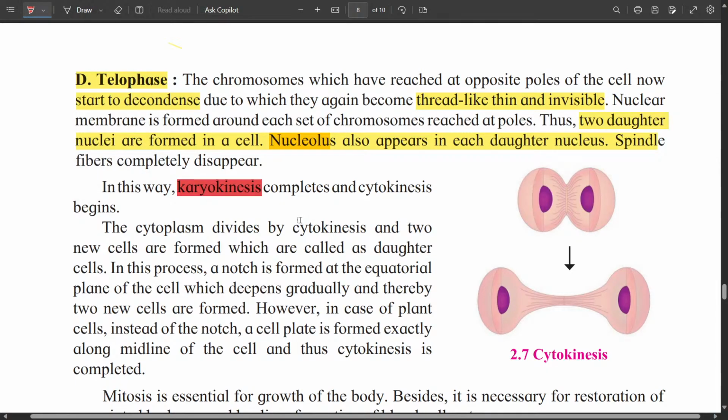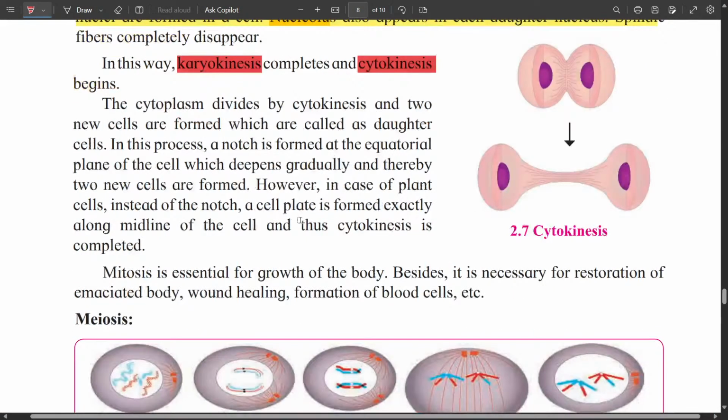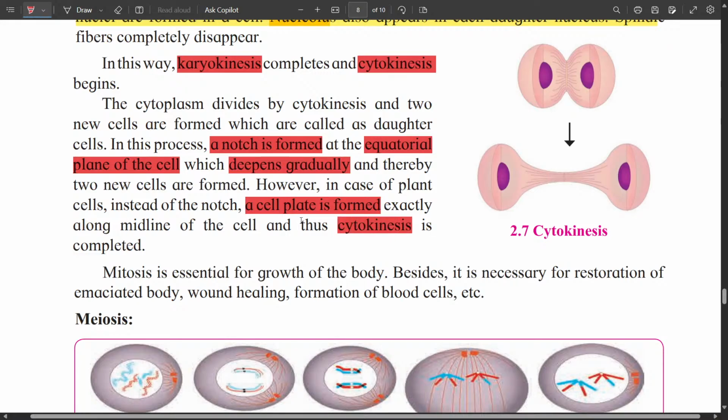The karyokinesis has been completed, and now the cytokinesis begins. Cytokinesis takes place in 2 different ways in animal cells and plant cells. In animal cells, a notch is formed at the equatorial plane of the cell, which deepens gradually, and thereby 2 new cells are formed. In case of plant cells, a cell plate is formed exactly in the midline, and the cytokinesis is completed. So in this way, the karyokinesis and cytokinesis are completed.